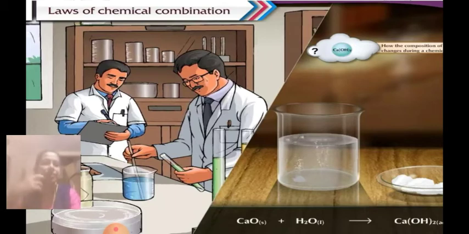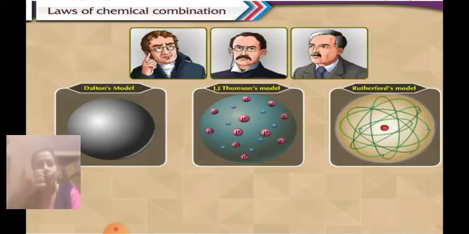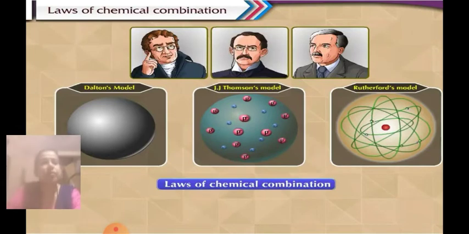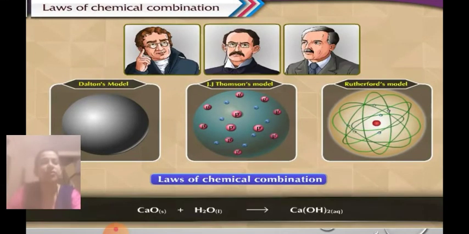For example, here, when calcium oxide reacts with water, it forms a new substance called calcium hydroxide after a chemical change. So how have they tried to accurately measure the substances which are used and the substances which were formed? The scientists such as Dalton, Thomson and Rutherford studied the structure of the atom and also discovered the laws of chemical combination. All three of them gave the laws of chemical combination.